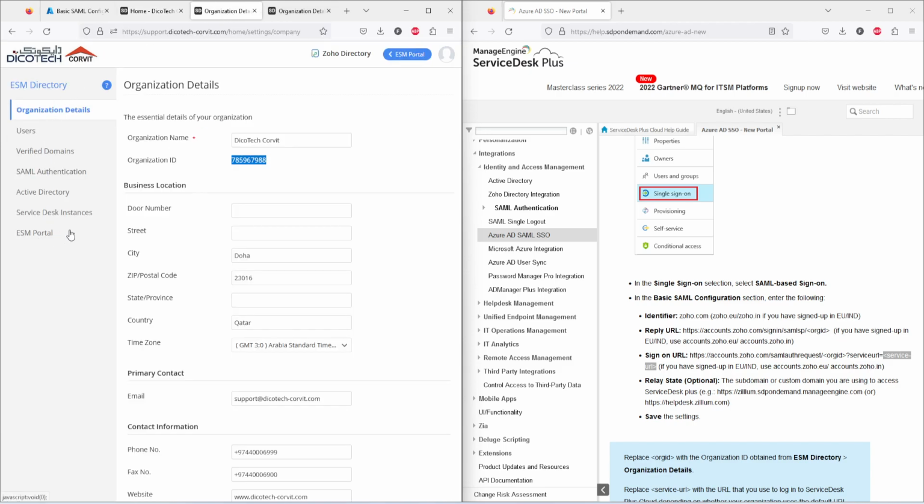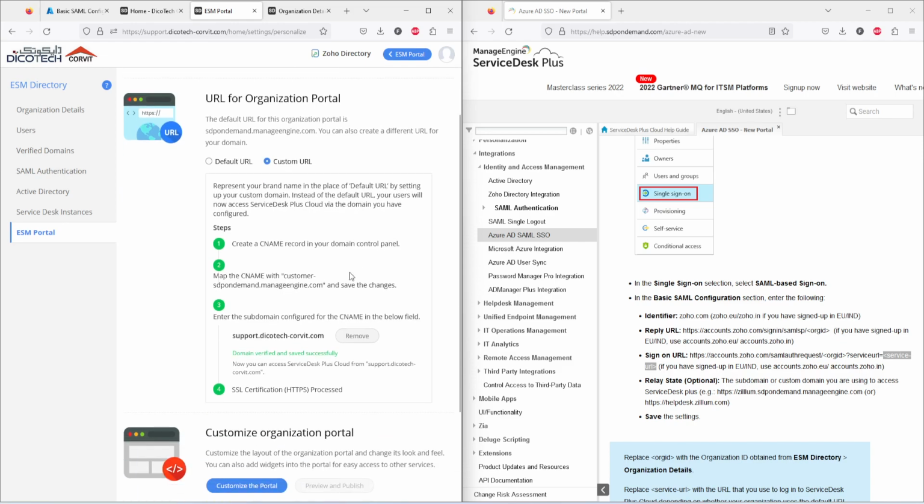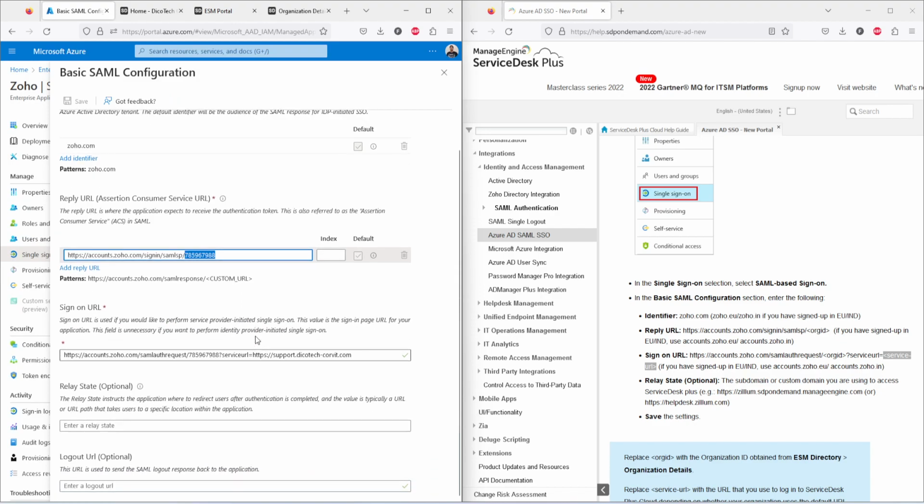If you want to customize it, you can click on ESM portal, and here are the steps which you can use in order to customize it. For that, you need to create your CNAME record on your control panel where you have hosted your domain. Once all these steps are done, then this URL will be available for you. So you need to customize it first if it is not already customized. Then once it is done, you need to copy paste that URL here. As you can see, I have already configured it.